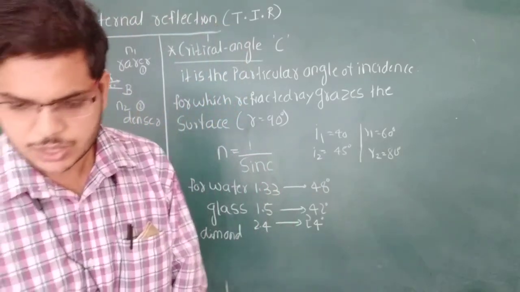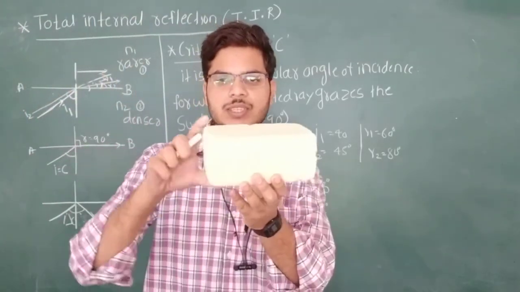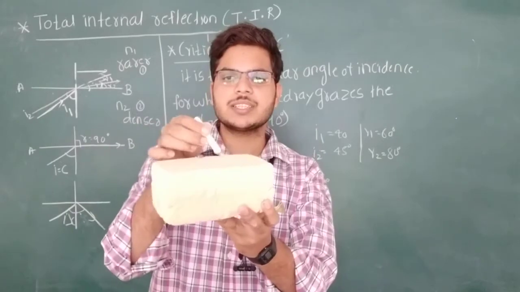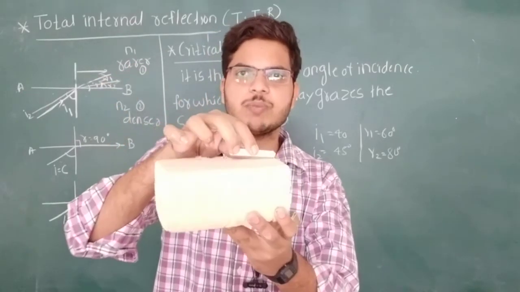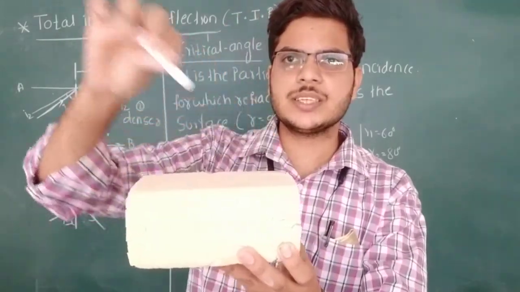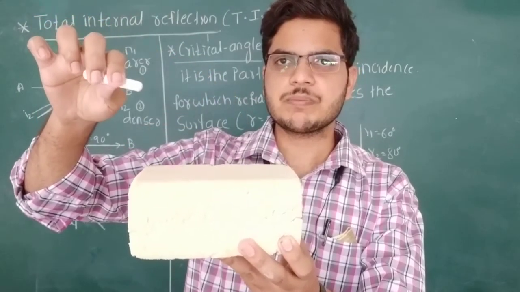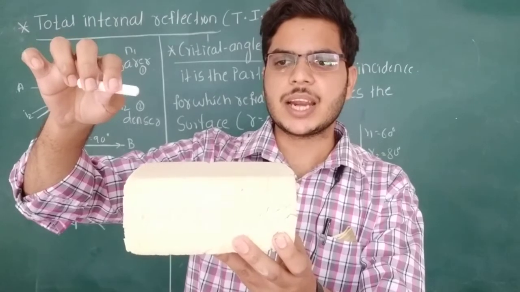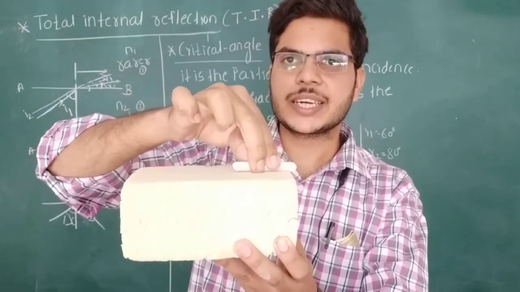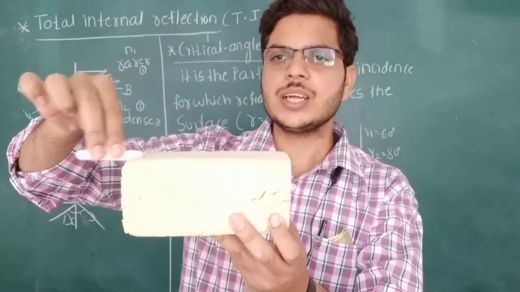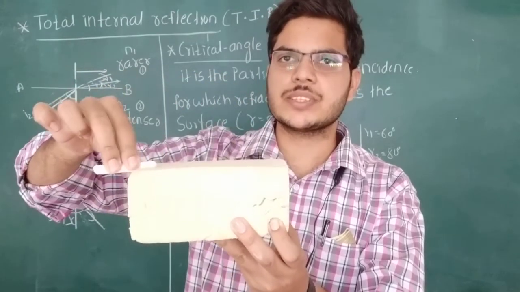If you take this as the surface, then the refracted ray is not going like this, it is simply moving along the surface. In normal cases it refracts like this, but at one particular angle, the refracted ray goes along the surface, it grazes the surface.